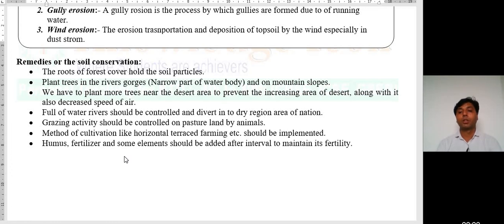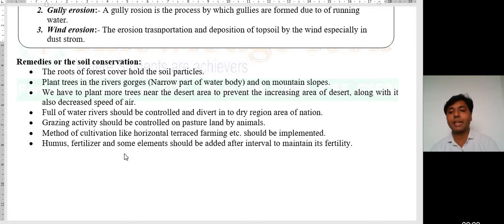Suppose we have to cultivate against the slope. Suppose the slope is horizontal, then we have to cultivate in a vertical form, or suppose the slope is vertical, then we have to cultivate in the horizontal form. So this is the best method to control soil erosion, along with applying some modern methods of irrigation and agriculture. So we can control soil erosion very easily.